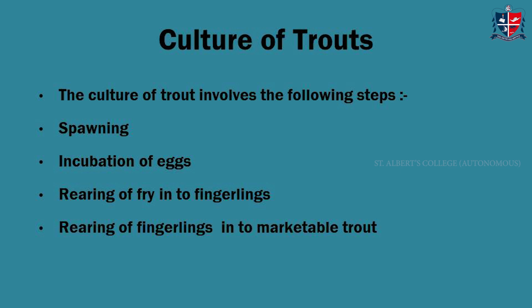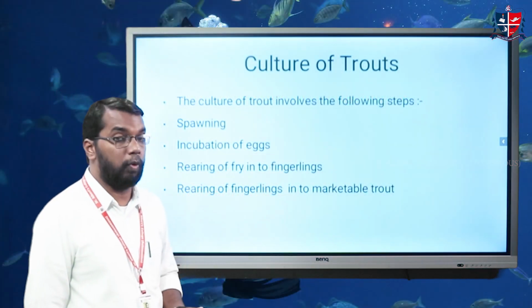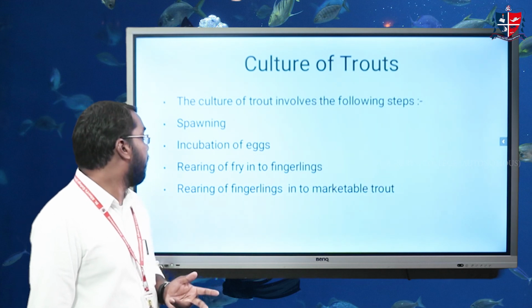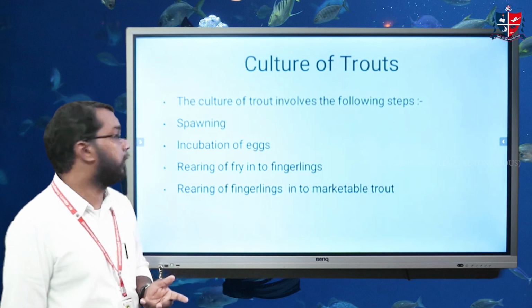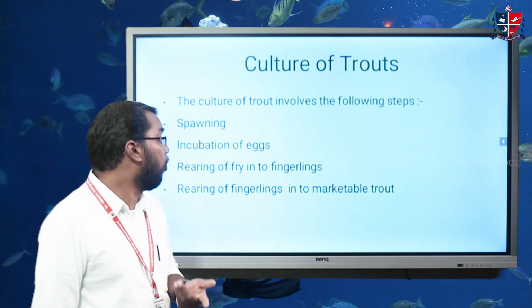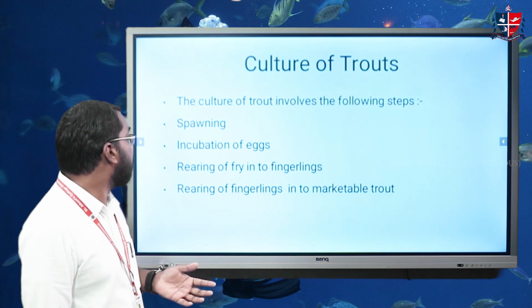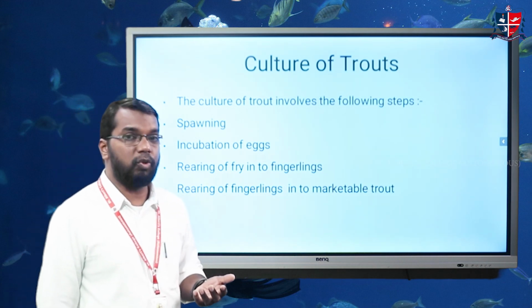The culture of trout is mainly composed of 4 steps. First one spawning, second one incubation, third one rearing of fry into fingerlings, and fourth one rearing of fingerlings to marketable trout. In the first step, that is spawning, also known as breeding.